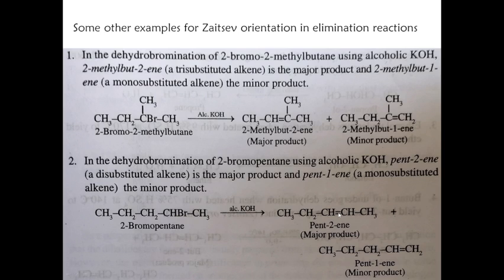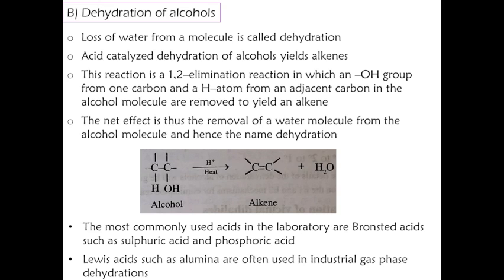Now let us discuss another reaction, how we can prepare alkenes. Alkenes can also be prepared by the dehydration of alcohols. Dehydration, the word itself indicates, means the removal of a water molecule. Alcohol contains an OH group, which can be easily removed. Beta elimination can remove a water molecule and form an alkene. Here the loss of water from a molecule is called dehydration. Acid catalyzed dehydration of alcohol yields alkenes.